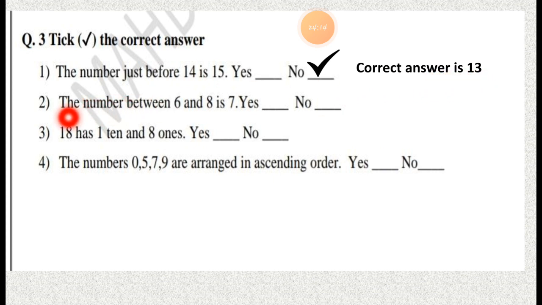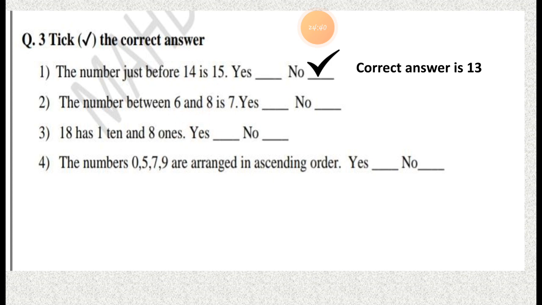Now question number 2 is the number between 6 and 8. Here you have to use the between number. So the number between 6 and 8 is 7. Is this correct or not? Between 6 and 8 it will be the number 7, or not? Is this true?